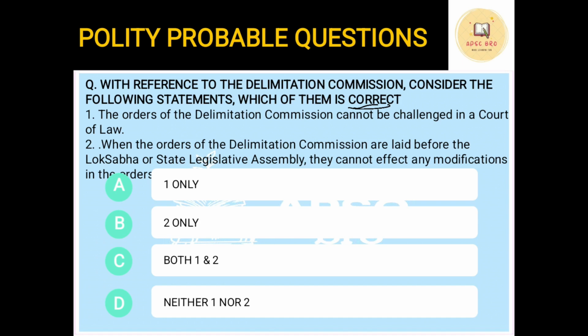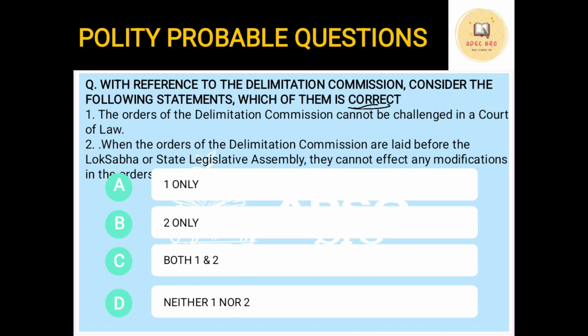Both these statements are correct. Whenever the delimitation commission gives its orders, it cannot be challenged in any court. That is, the court cannot change the constituencies. It can only be changed by the delimitation commission, and hence statement number 1 is correct.